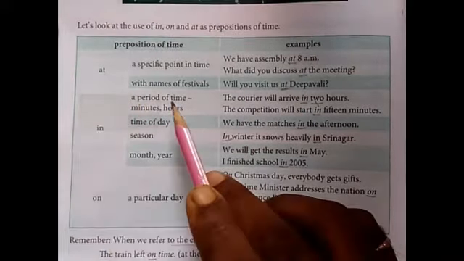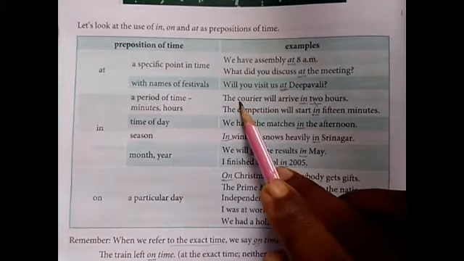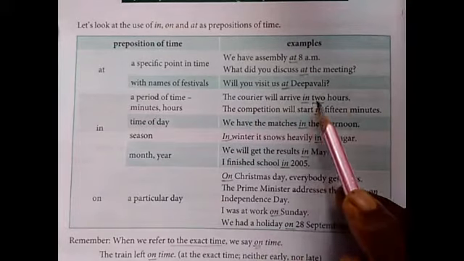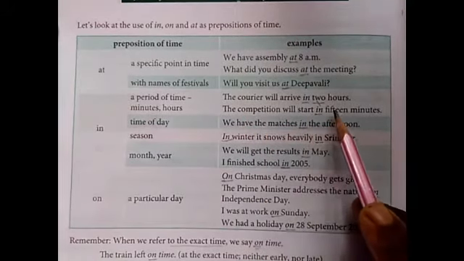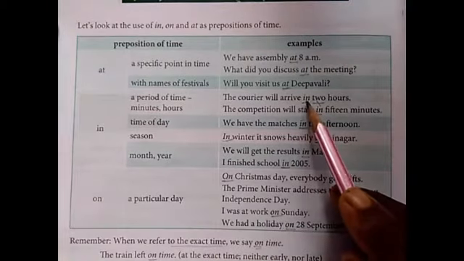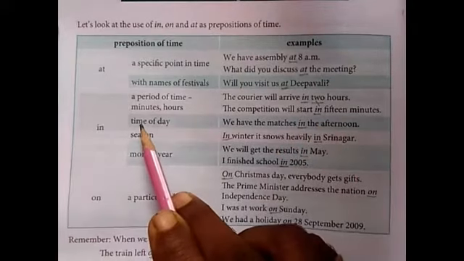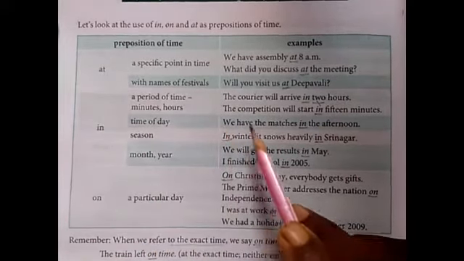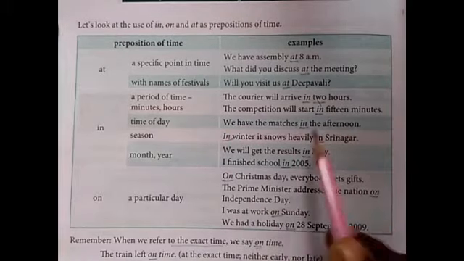Then usage of in. A period of time, minute, hour. The courier will arrive in 2 hours. The competition will start in 15 minutes. So to show time, preposition in is used. Time of day. We have the matches in the afternoon.